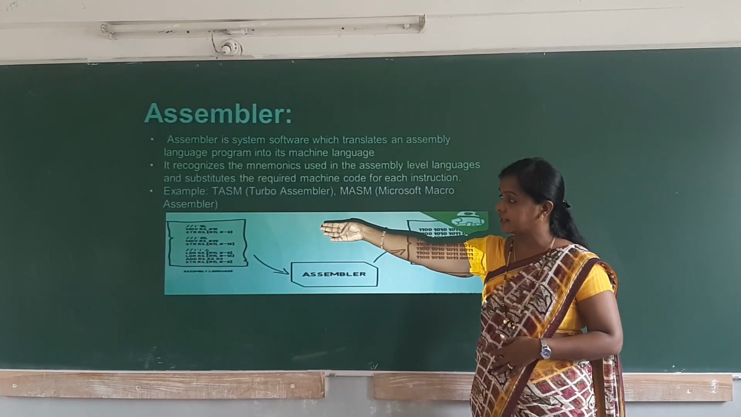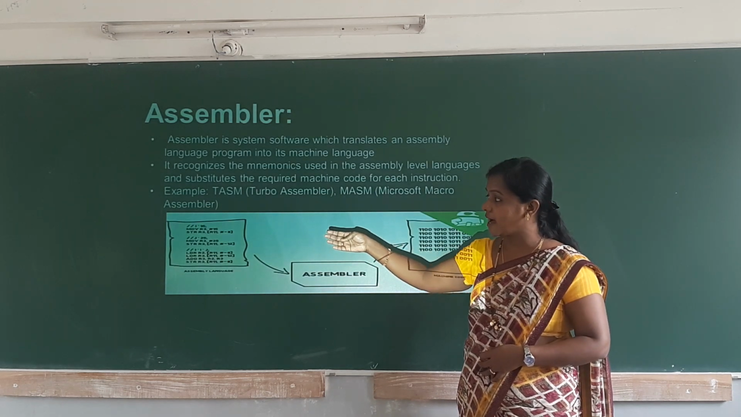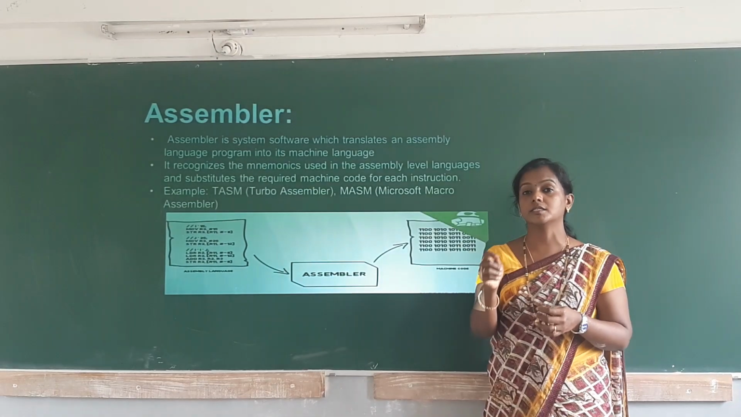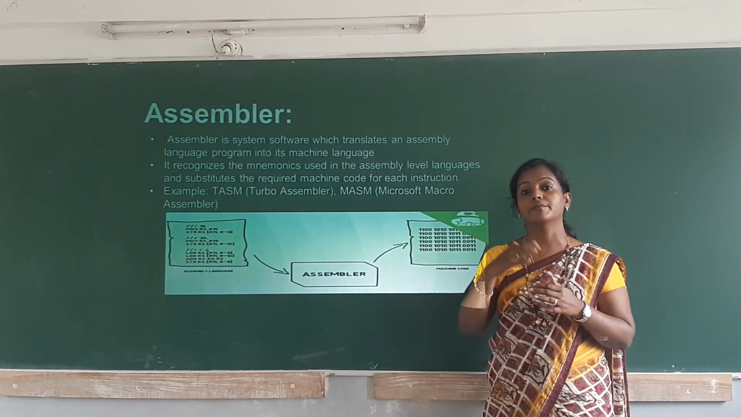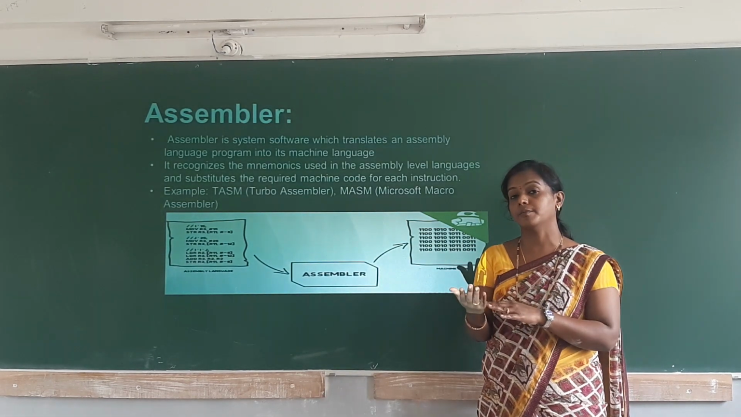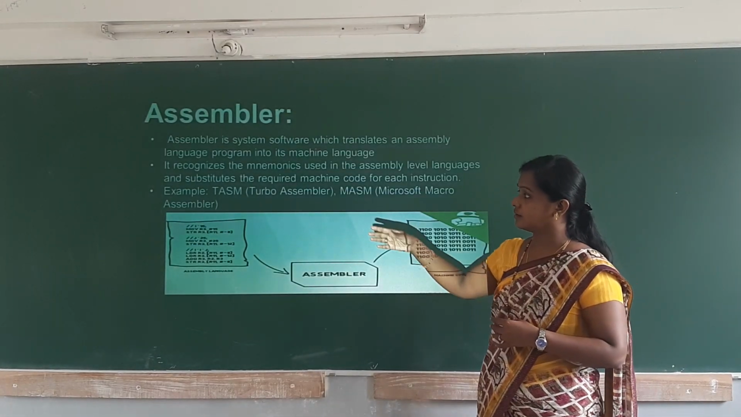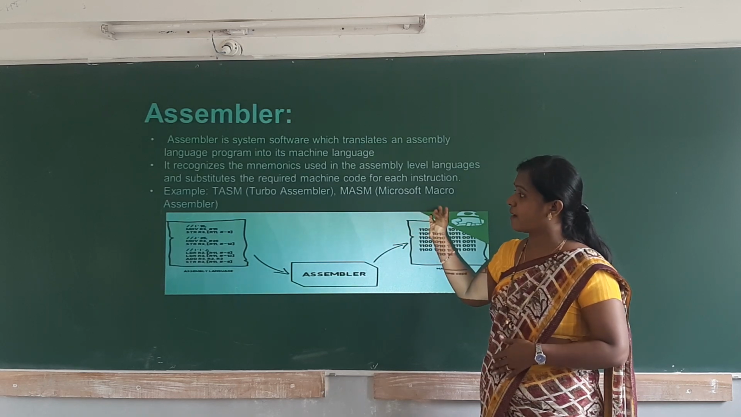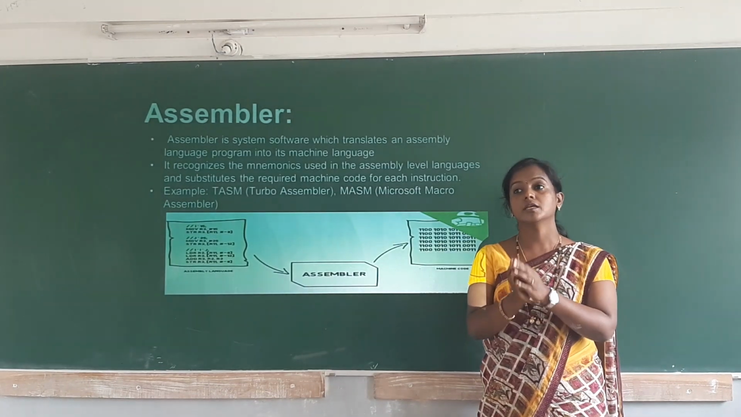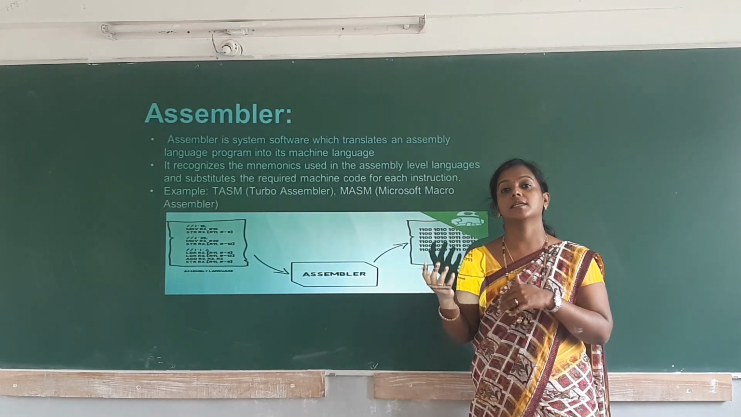You can see the assembly language program: we have move, str, ldr, add. All these are mnemonics, which are converted to binary form. That is the work of this assembler. Turbo assembler and Microsoft macro assembler are examples of assemblers. What is the function? It is a system software. It converts the assembly level language program to the machine level language program.